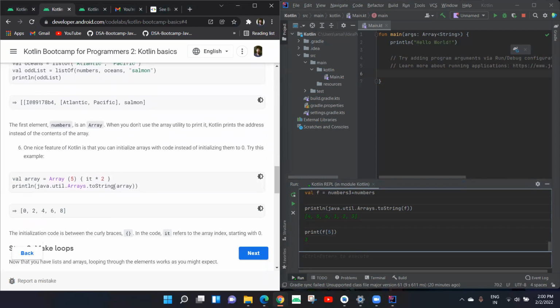What we did here is we created an array of 5 elements. This is a way of defining. We want 5 elements that start from 0.